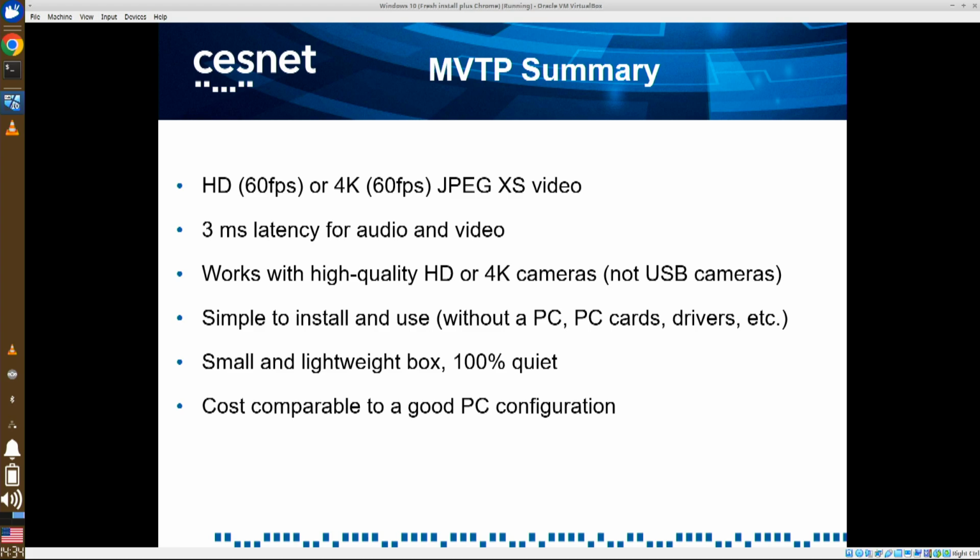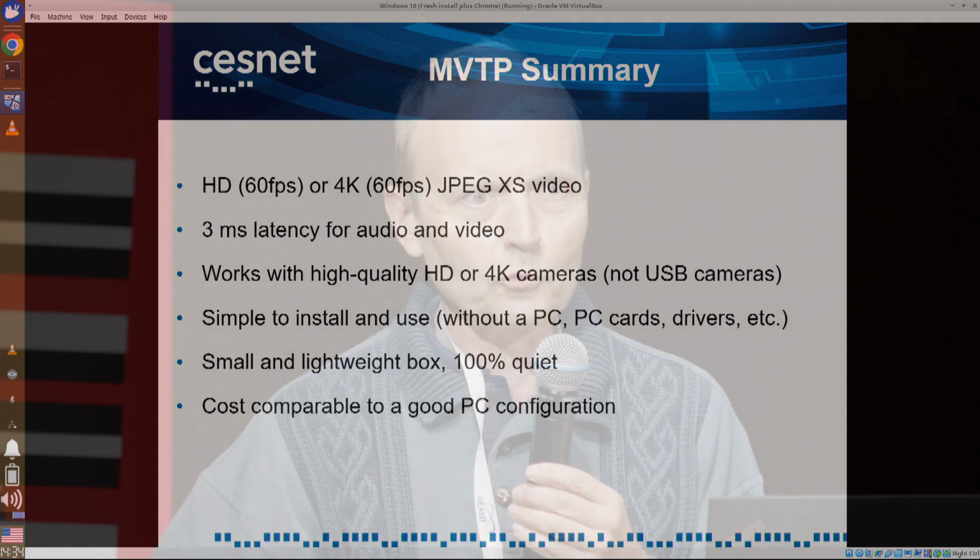It works with high quality SDI cameras, which are available in very low latency, up to 4 milliseconds, up to 4K resolution. It's simple to install and use. Just a passive box without anything moving inside, so it's completely quiet. And the cost is comparable to a good PC configuration.